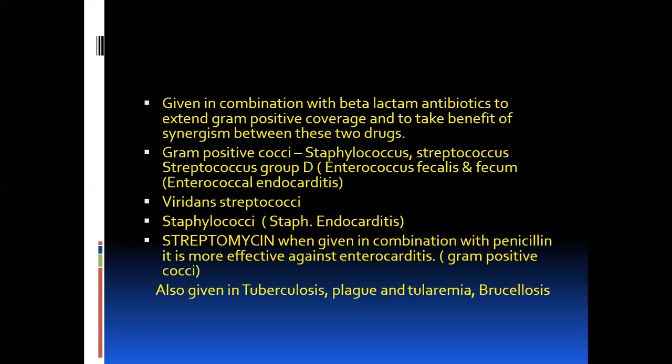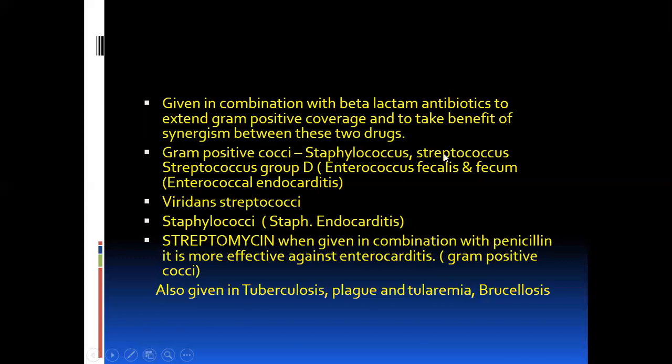Now what are these gram-positive cocci? These are two types of bacteria, especially, first of all, Streptococcus. Among the Streptococcus, there are a variety of groups, that is group A, B, C, and D. In group A, B, and C, we give penicillin, and the patient can be treated well.